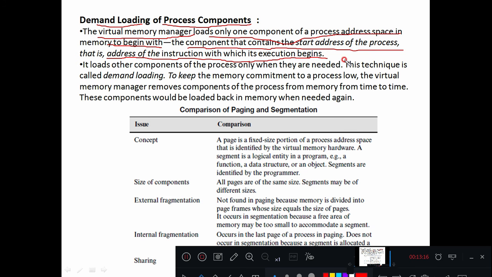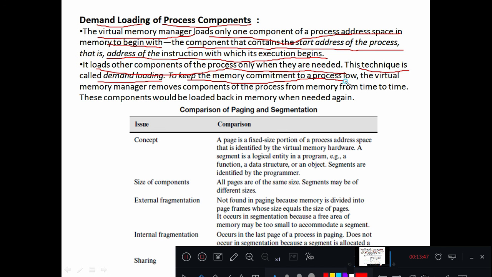It loads the other components of a process once the starting address of the process is loaded and that particular process starts its execution. Then the virtual memory manager is going to load the other components of a process only when they are needed. This technique of loading the other components of a process is called demand loading.